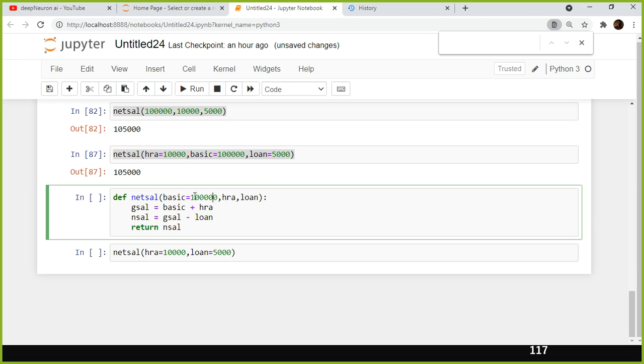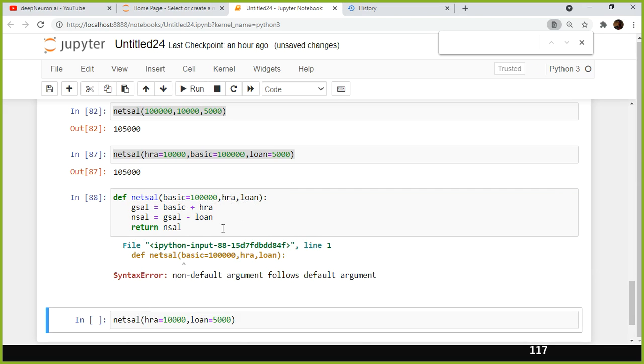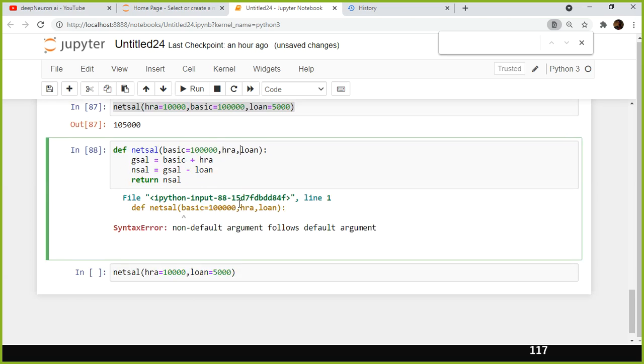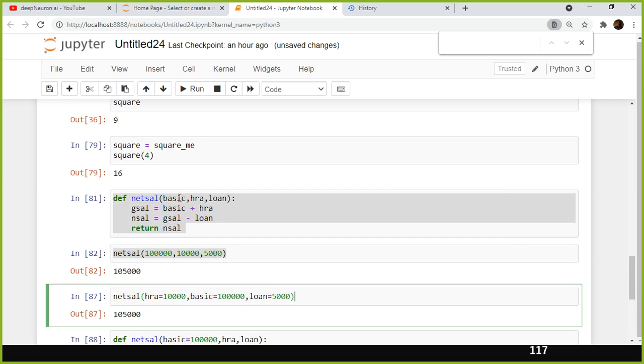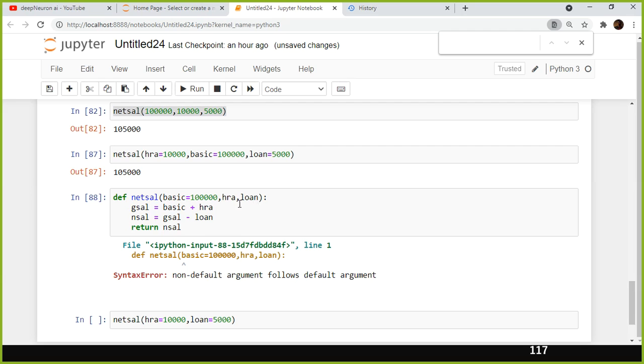So here I used a default parameter. Followed by this, I have used the keyword parameter. Let us see what happens. Non-default argument follows default argument. So which one is a non-default argument? These are the non-default arguments, right? This is the basic, a default argument. Sorry, the basic is the, so non-default argument.